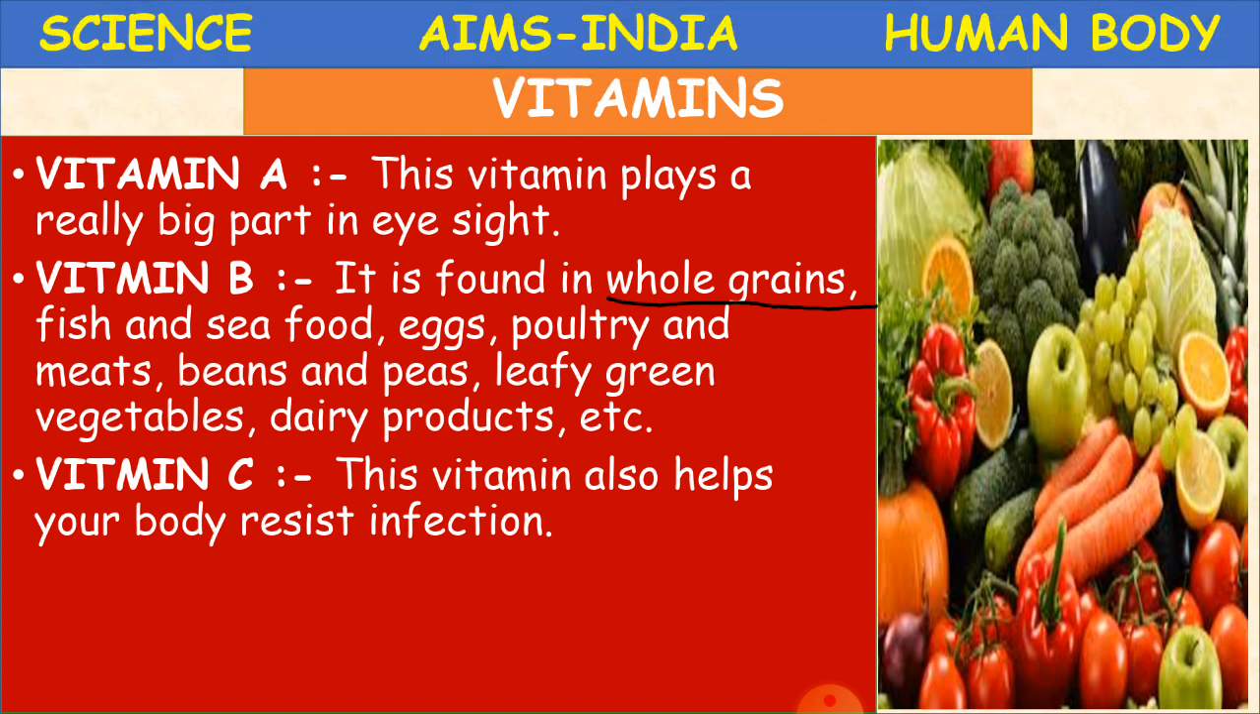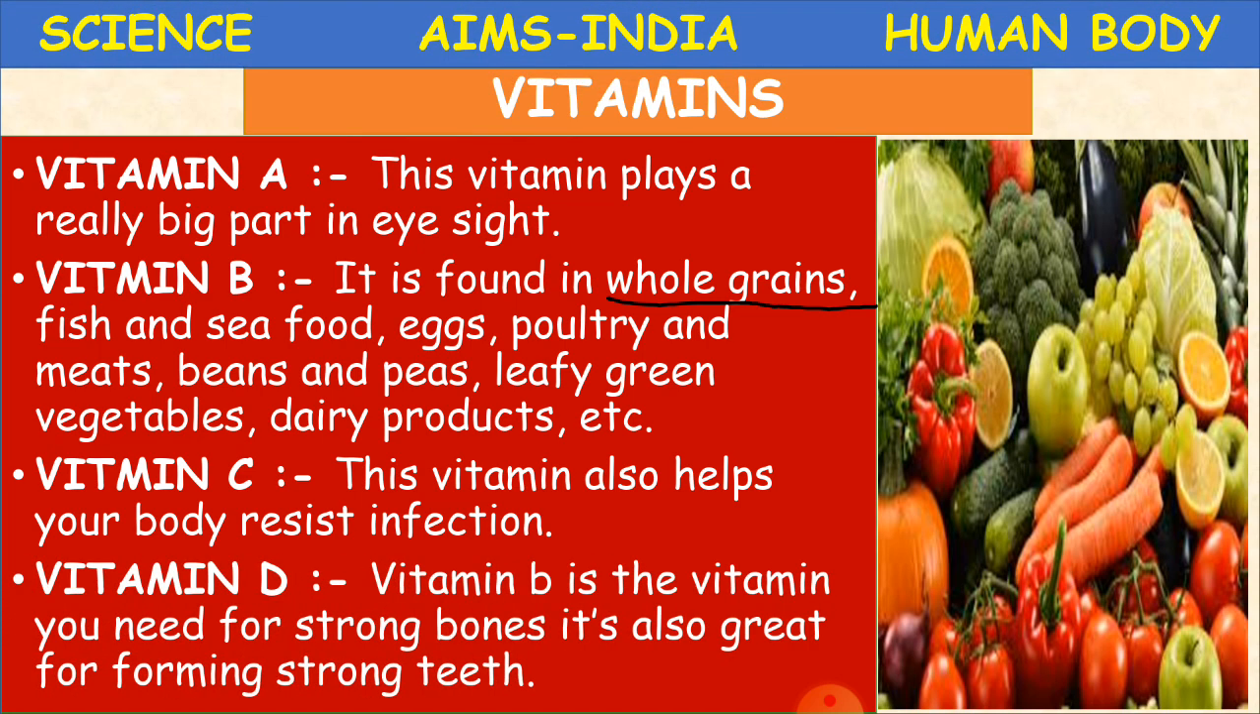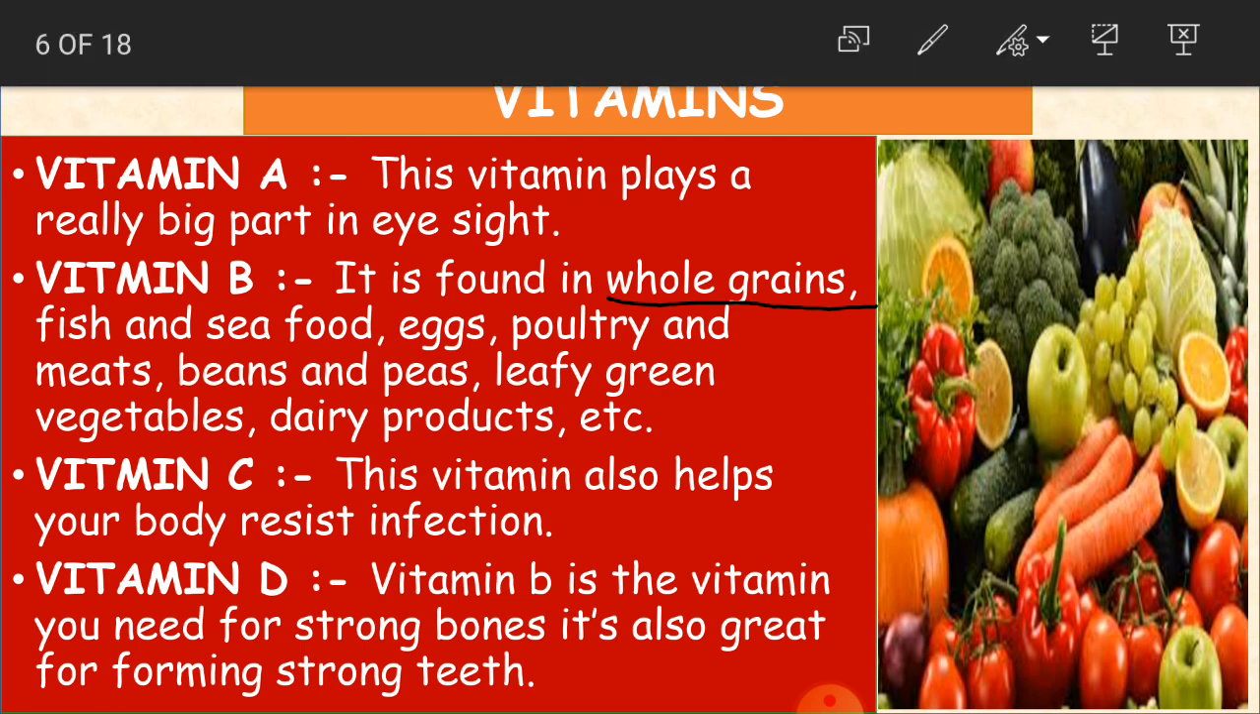Okay, children, clear? Now about vitamin D. What is vitamin D here? Vitamin D is the vitamin you need for strong bones and it's also great for forming strong teeth. So why do we need this, children? To make our bones strong. And it's also great for forming strong teeth. Even our teeth also become very strong.